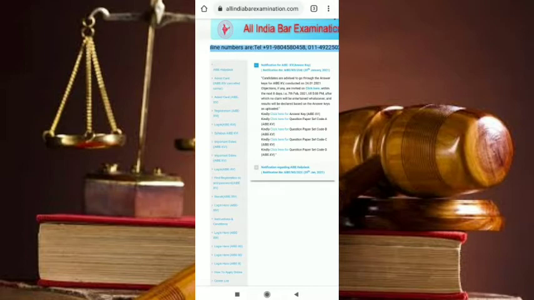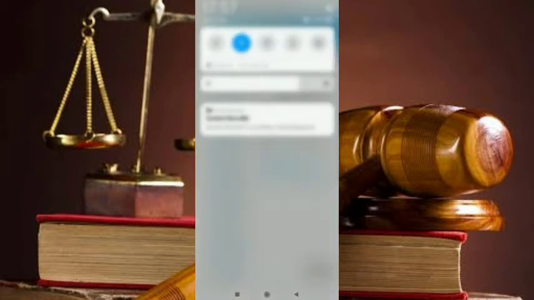That is 40% of the 96 questions, which comes to 36. If your 36 answers are correct, then you will be passed in the general and OBC category, and 35% of the 96 questions for the SC/ST candidates, and they will be provided with the continuing of the practice in the examination.